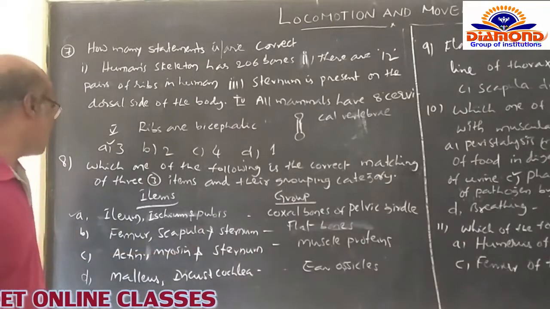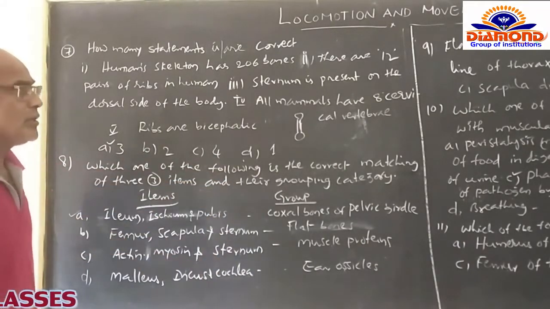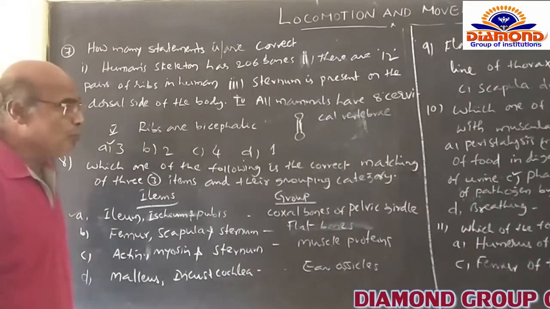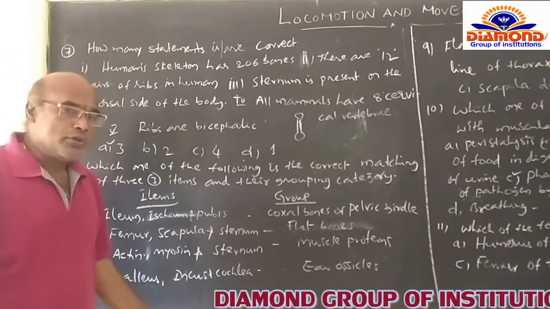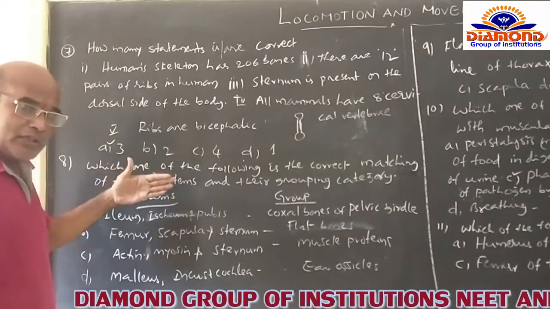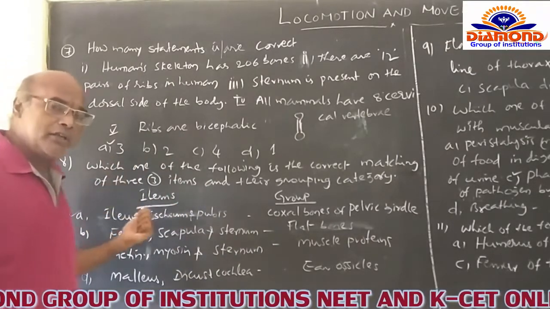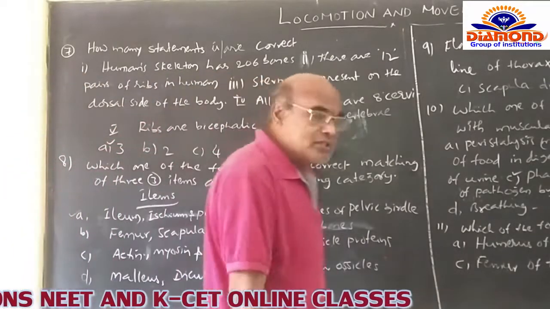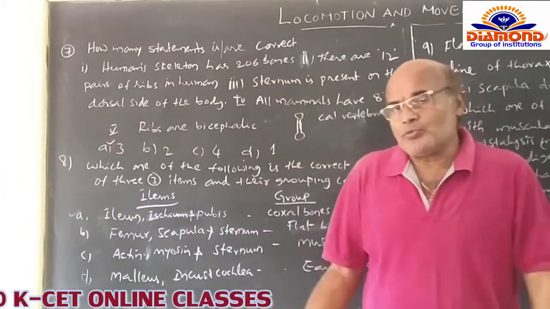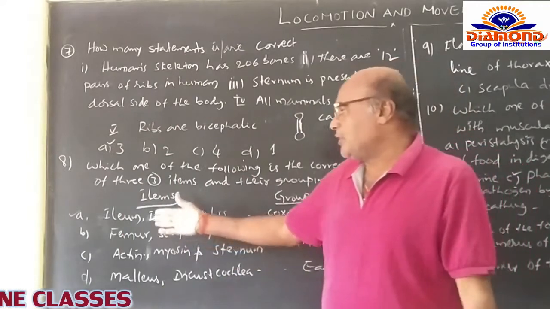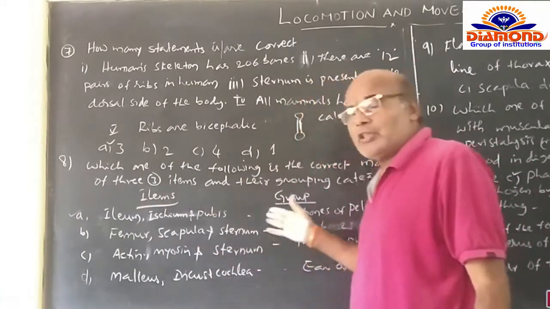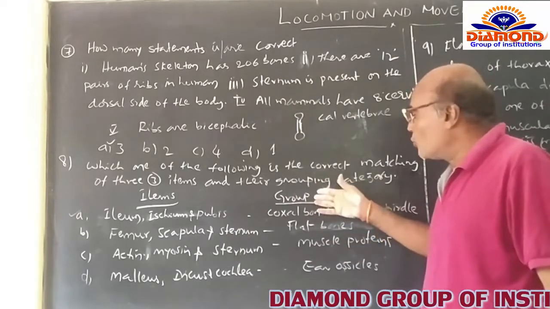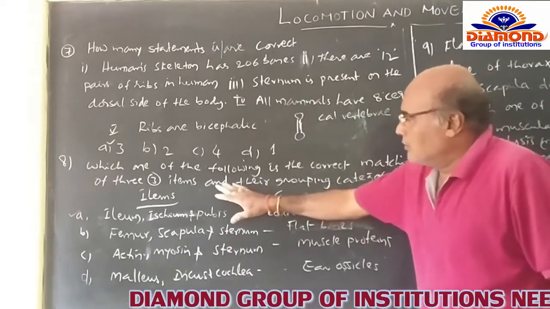Now you go for the other question. Which of the following is the correct matching of items and their grouping category itself? Here the items are given on the left side and the group is given on the right side. So whatever items are so far given on the left side, they should be related with one of the groups located on the right side of the question itself.